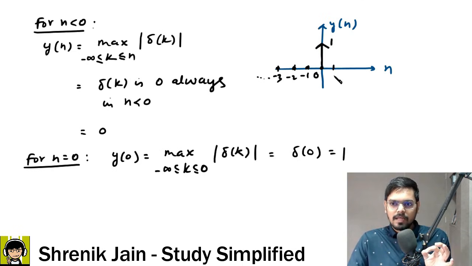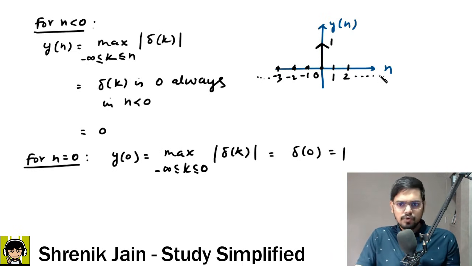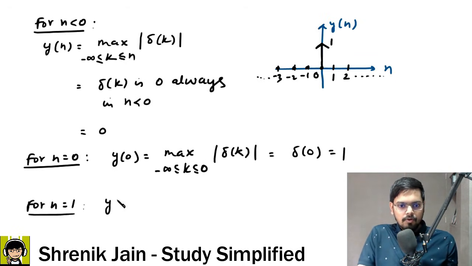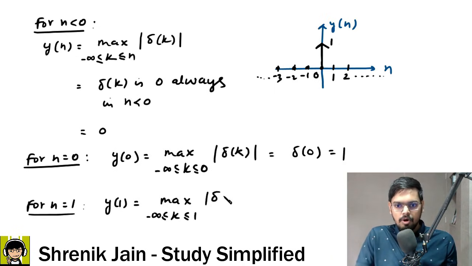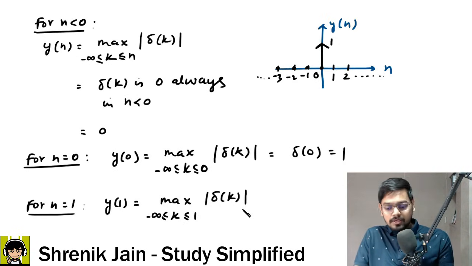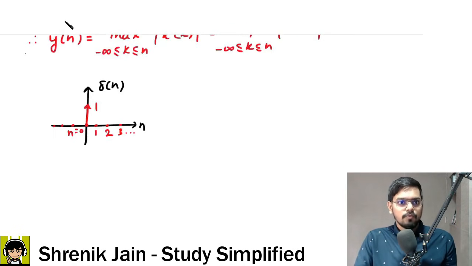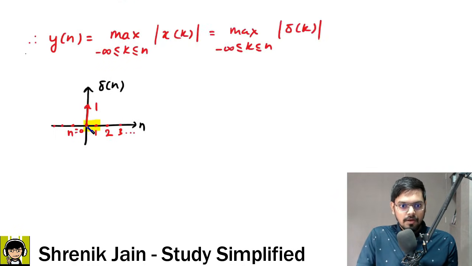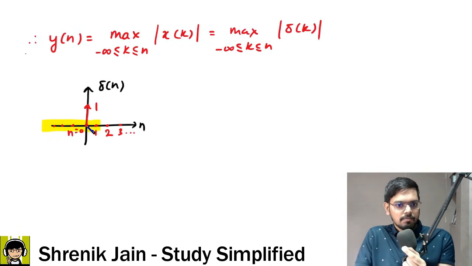What about at n is 1, n is 2, and so on and so forth? Now you will say, sir, for n is equal to 1, y of 1 is equal to maximum, k is greater than equal to minus infinity, less than equal to n, but n is 1, so let me write it here, 1, then mod delta of k. Again you will say, sir, go back and check. When you are saying that the range is from 1 to minus infinity, among all these samples, choose the maximum, then the maximum is at n equal to 0, where we have 1 as the maximum.